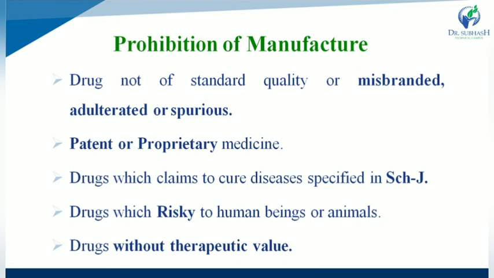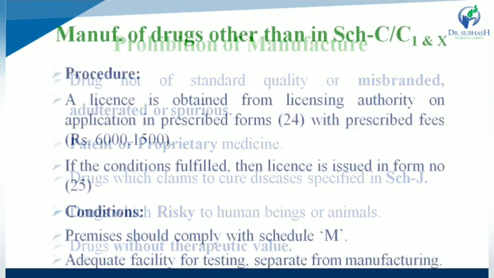That means any type of drug substance under Schedule J, that means incurable disease. So this type of drug substance is prohibited for manufacturing: drugs which are risky to human beings or animals, or drugs that are directly injurious to the health of any human beings, or produce injury to human beings, are prohibited for manufacturing, while drugs without therapeutic value are also prohibited during manufacturing.